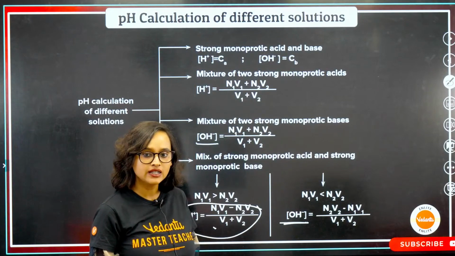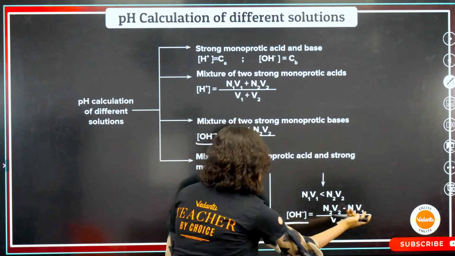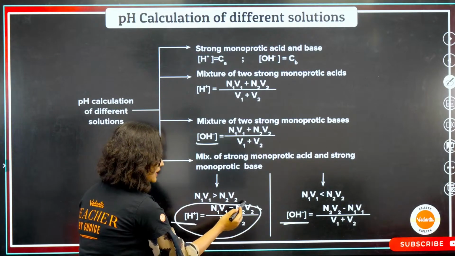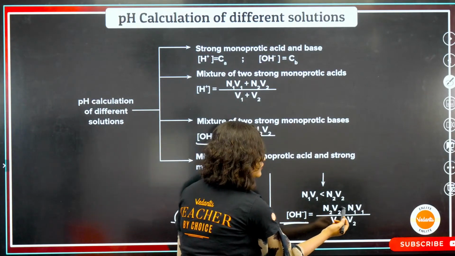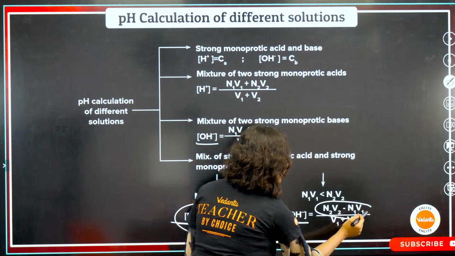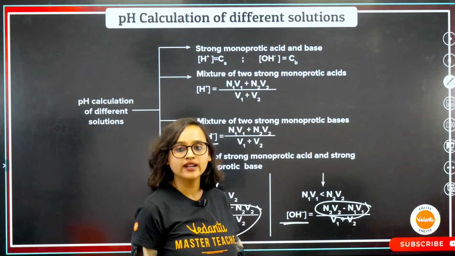I have just shuffled it: here what I have done is N2V2 minus N1V1. Understanding or not, guys?